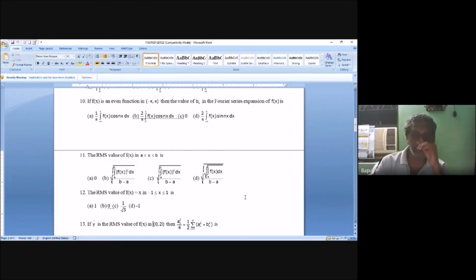F of x whole square is x square, integral running from minus 1 to 1, or 2 into 0 to 1 also you can write. So x cube by 3 you will get, then divided by 2, and the 2 will cancel. So if we apply this, what is the answer?